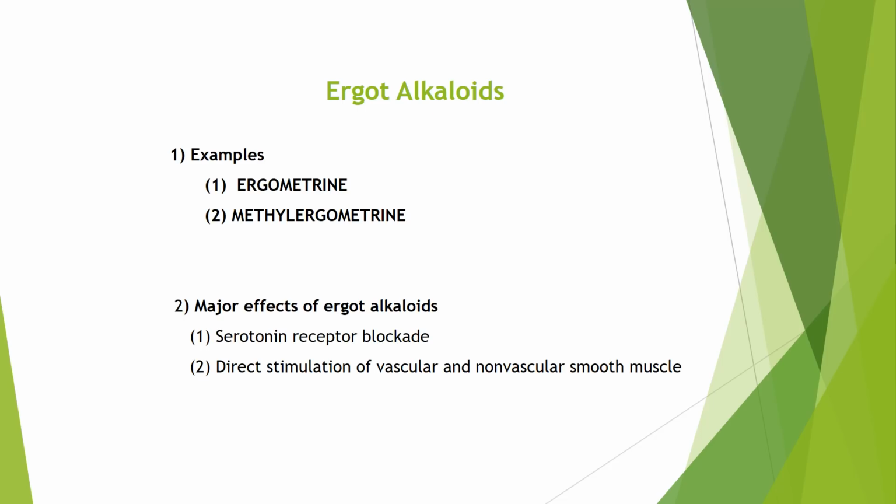Now coming to the third group of stimulants, those are ergot alkaloids. The examples are ergometrin and methyl ergometrin. Major effects of ergot alkaloids: first, they are serotonin receptor blockade. They cause direct stimulation of vascular and non-vascular smooth muscles.